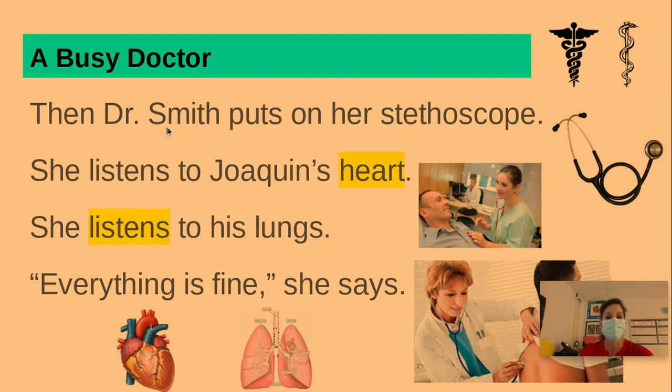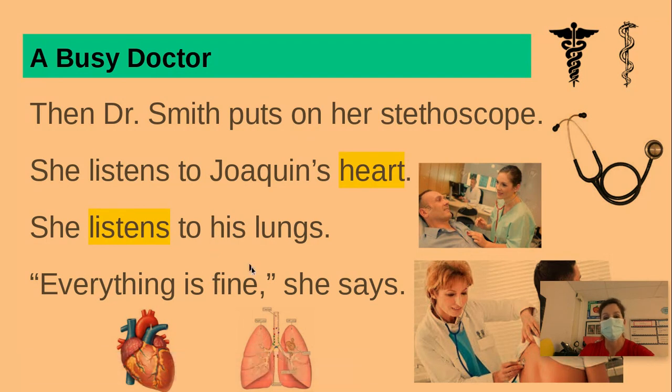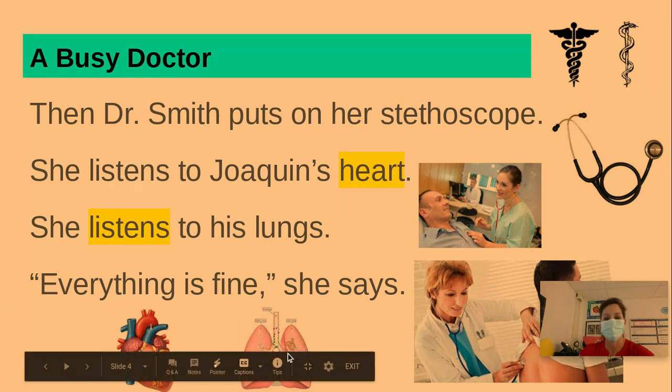Then Dr. Smith puts on her stethoscope. This is a stethoscope. She listens to Joaquin's heart. Stethoscope, heart. She listens to his lungs. This is how she listens to his lungs. This is an example of lungs. This is an example of the heart.